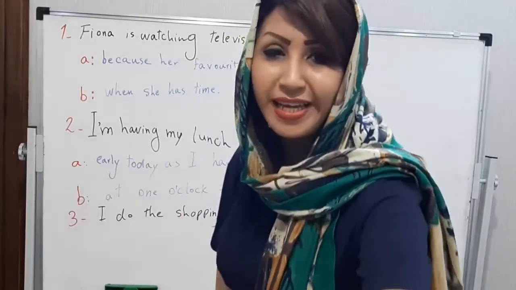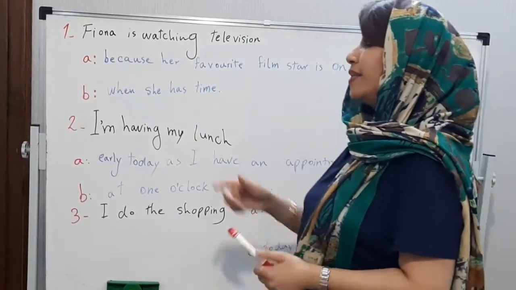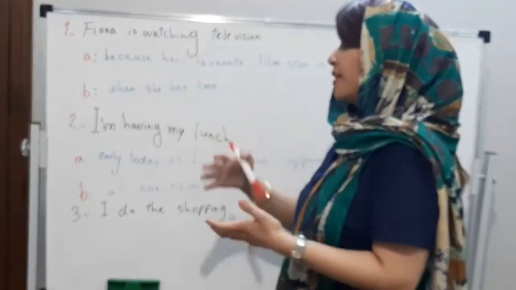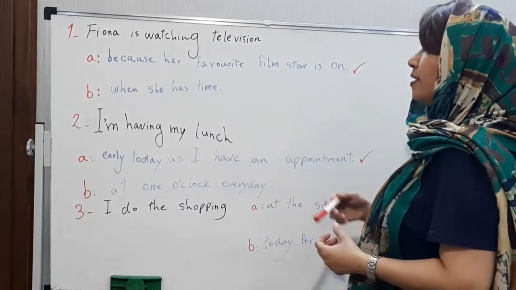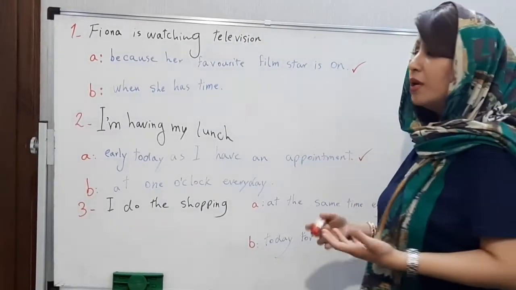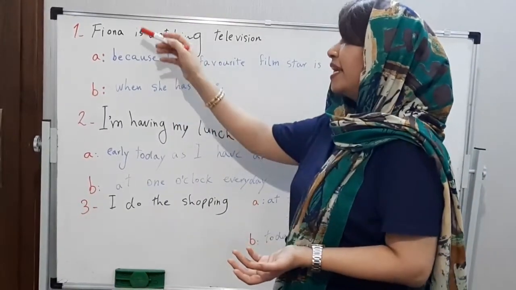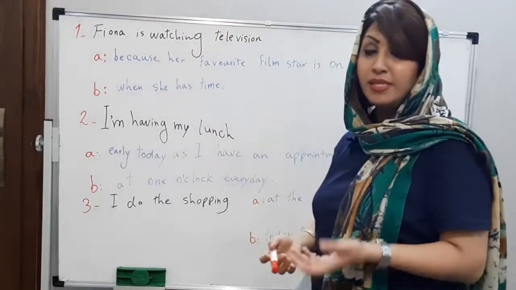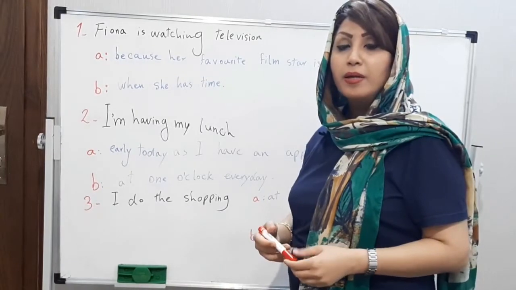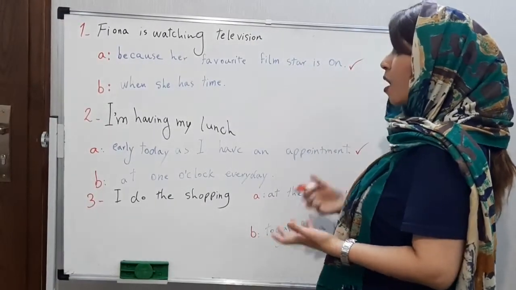Let's take a look at the first question. Fiona is watching television. What is the verb here? It is present continuous, and is watching is the verb. Because her favorite film star is on. We cannot say when she has time because it's present continuous and here it is a temporary action. So the answer is the film star is on.